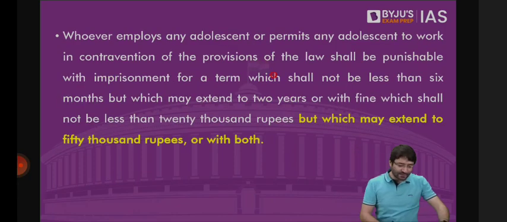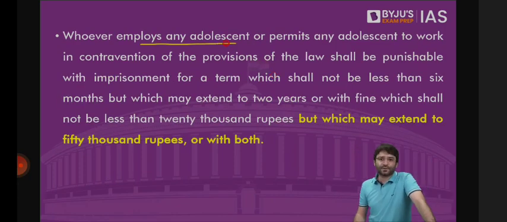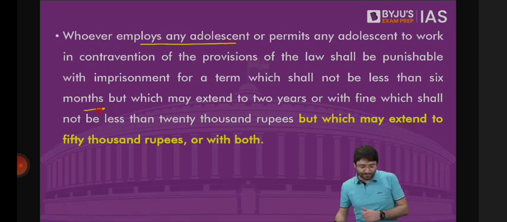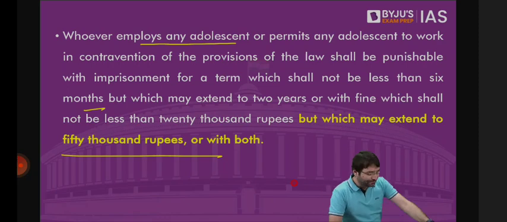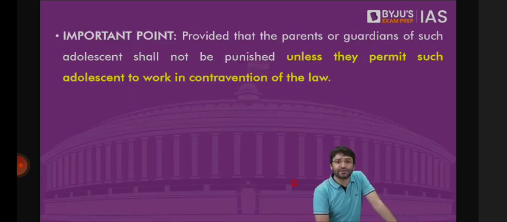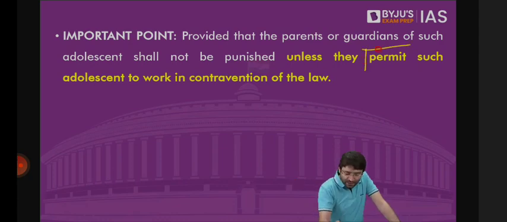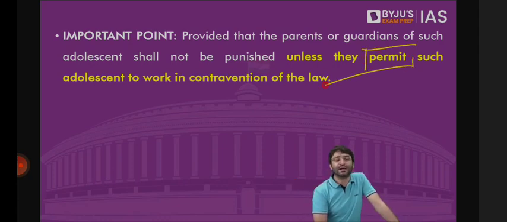Similarly, whoever employs any adolescent, not just a child, adolescent, to work in a hazardous industry, punishment can be imposed on them as well. And this punishment is the same, 6 months to 2 years, fine of not less than 20,000 rupees, which may extend to 50,000 or both. But this adolescent, which is of age group 14 to 18, can the parents or guardians of this adolescent be prosecuted under this law? Can they also be imposed a fine? Can they also be sentenced to jail? No, unless and until the court is convinced that it is they who permitted such adolescents to work in contravention, in violation of this law.